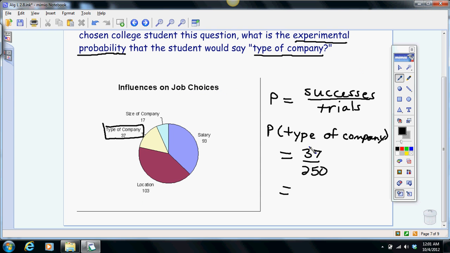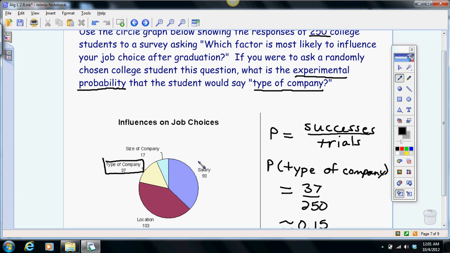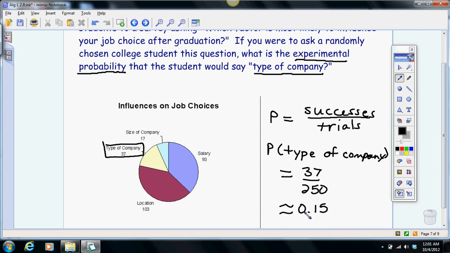If you divide these two numbers here, you just go 37 divided by 250, you're going to get approximately 0.15, okay? Or approximately 15% if you want to think it like that. So if you randomly select someone out of the 250, what is the probability, the experimental probability, that they're going to say their influence is type of company? Well, it's kind of low. It's not impossible, but it's going to happen more times not than that they will say it.